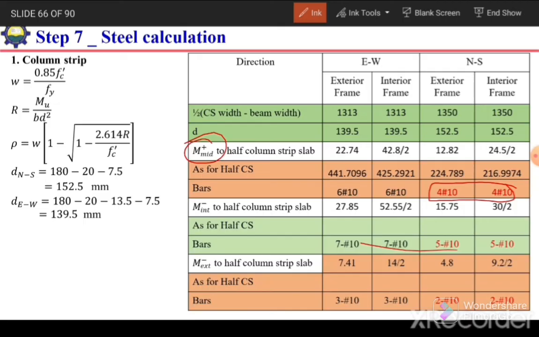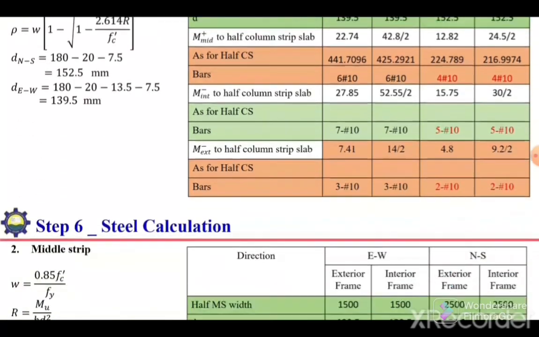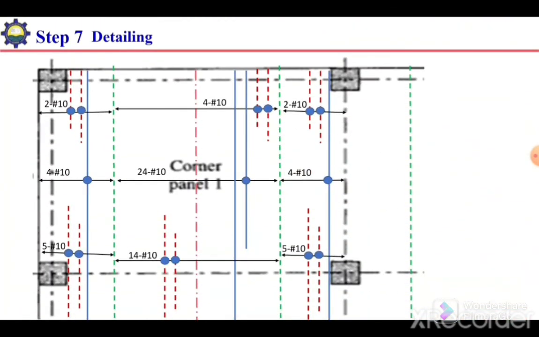So let's see how we will locate, for the interior frame as well as for the exterior frame, this positive reinforcement in north-south direction for column strip. So it is for column strip and positive reinforcement.